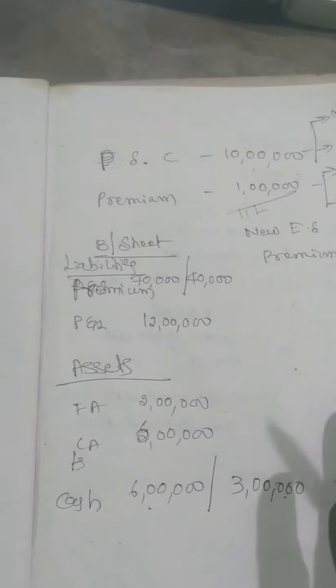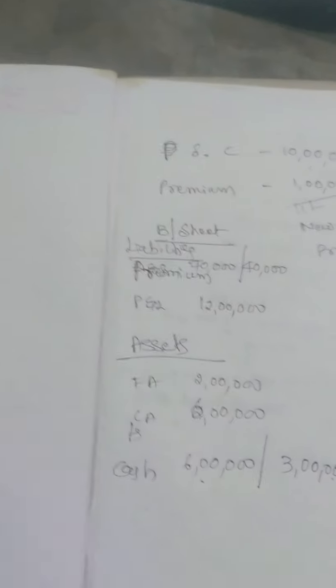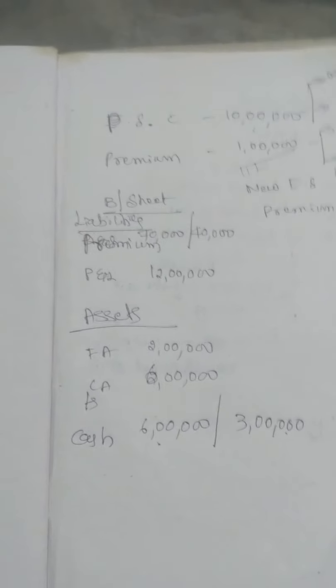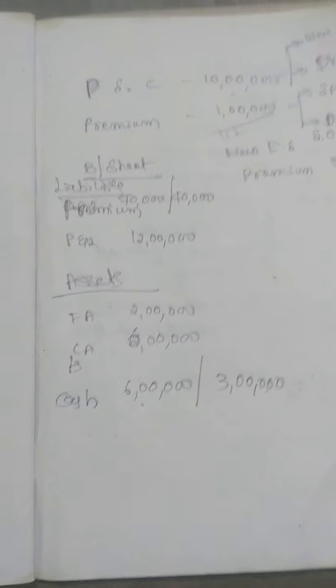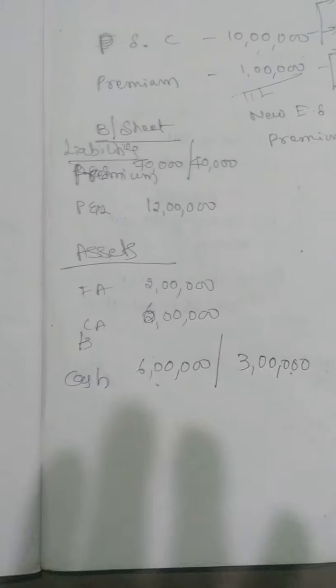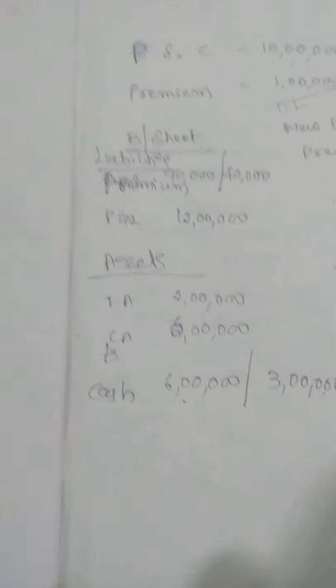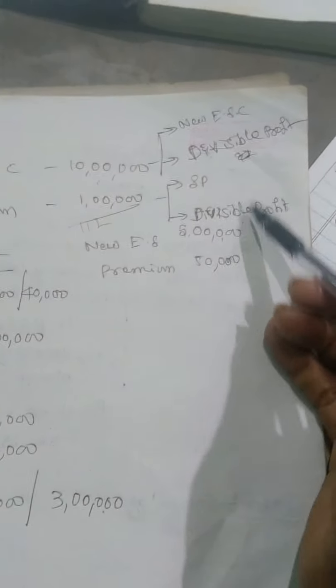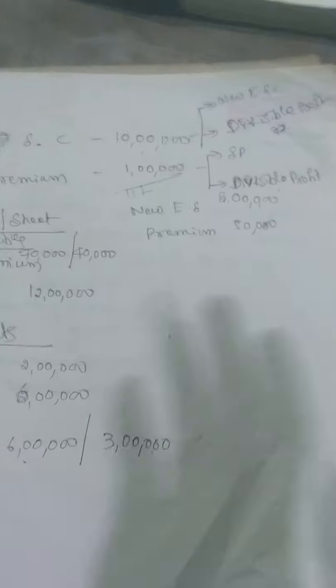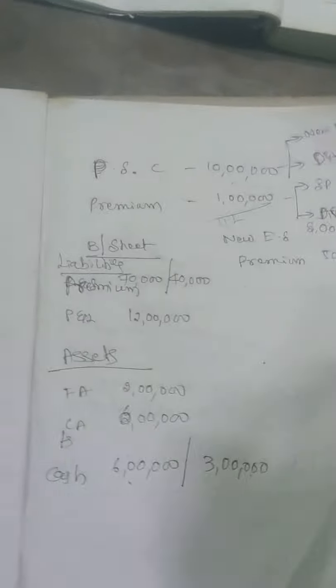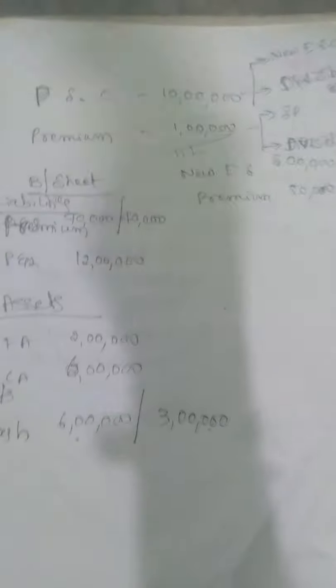If cash balance is insufficient, you need to sell marketable assets. If your question has no cash balance, don't worry; if they just give current assets, assume there is sufficient cash balance. And here there is no divisible profit account, so assume there is a sufficient divisible profit balance, no need to worry.